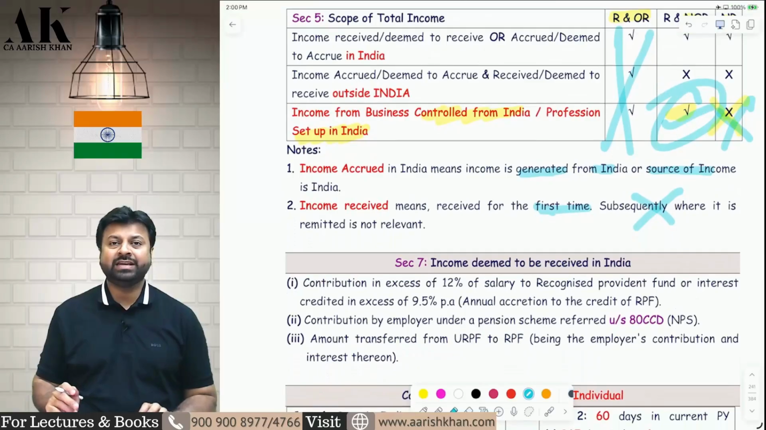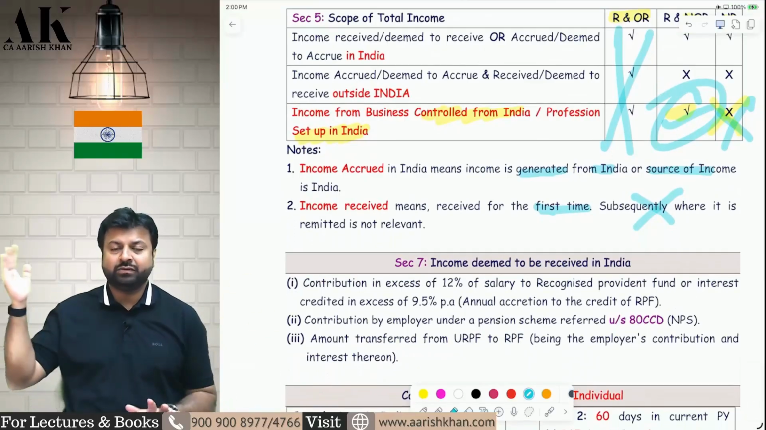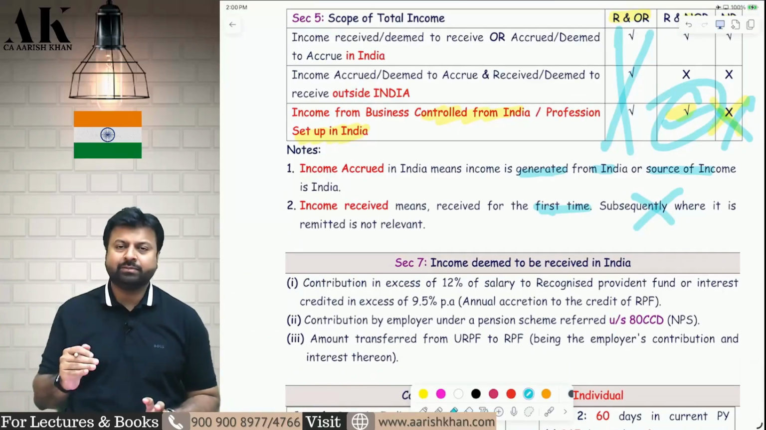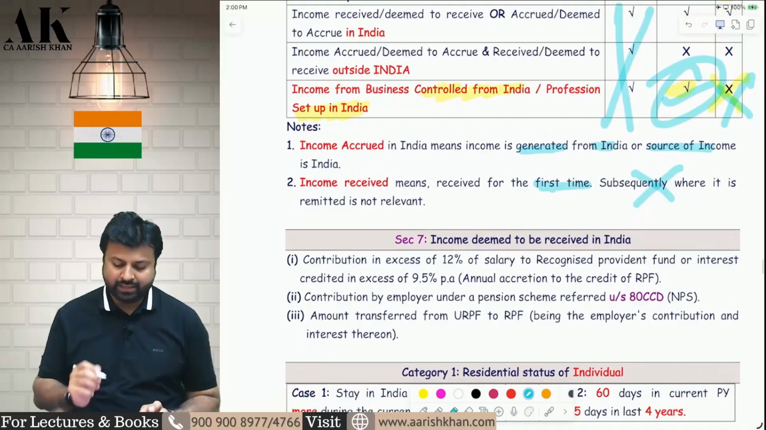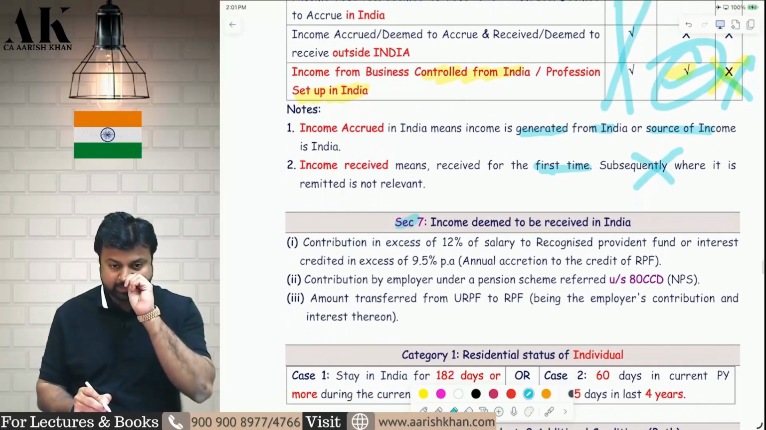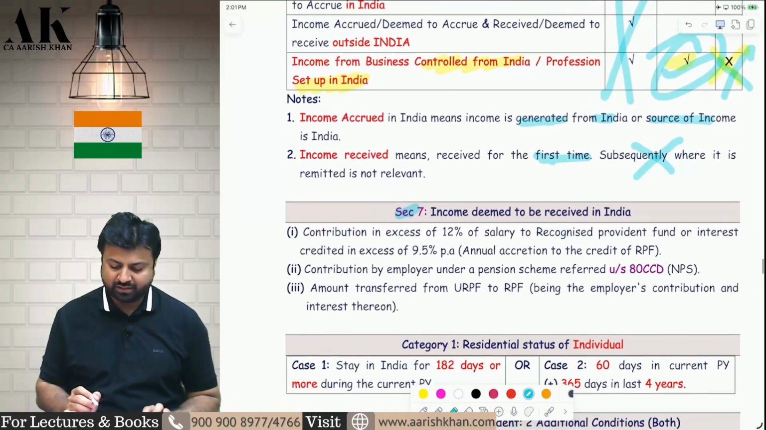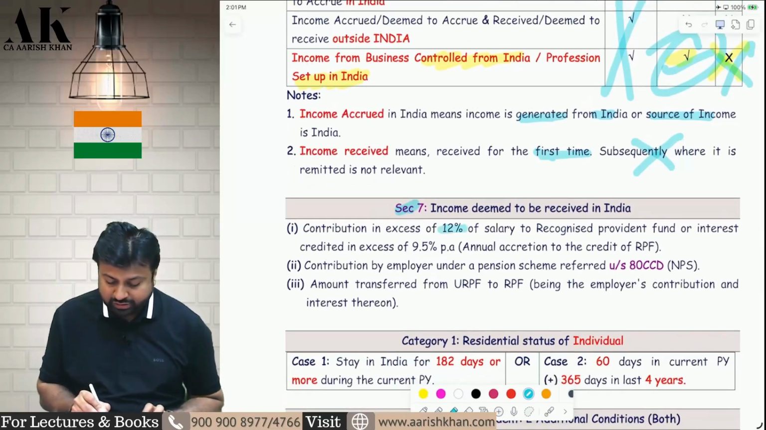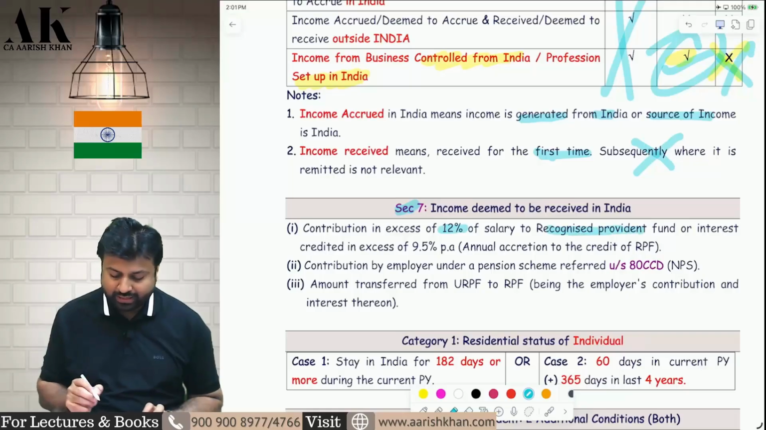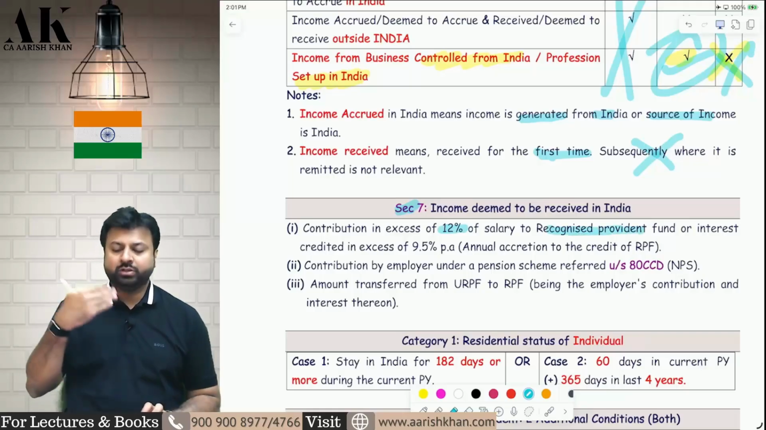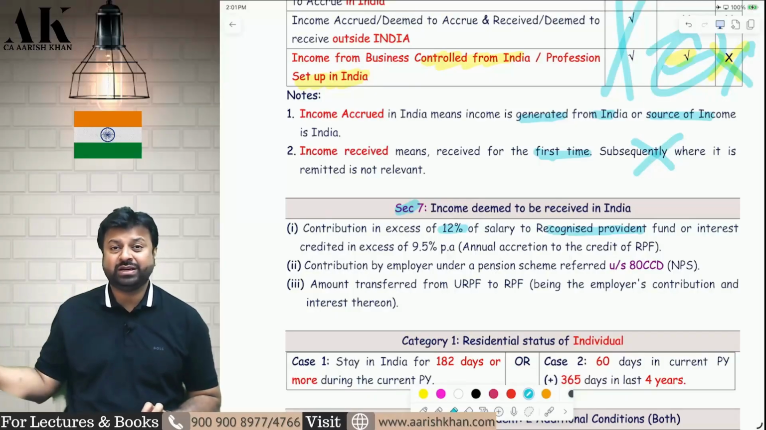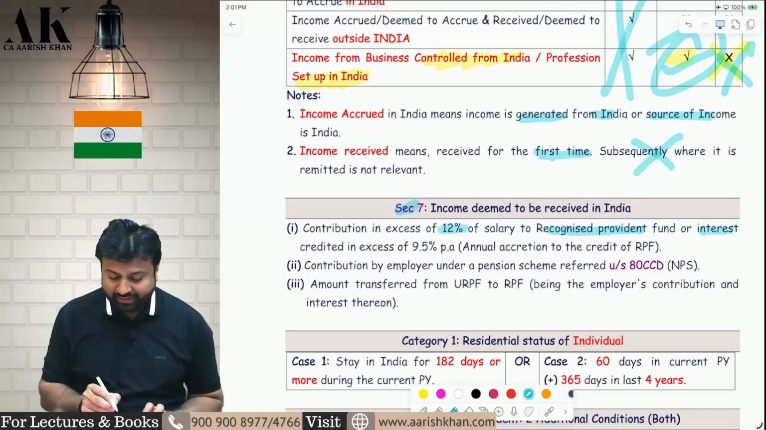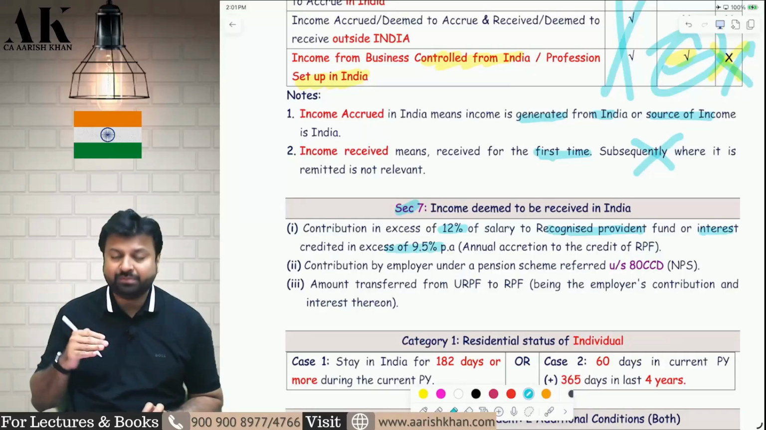Sir, what do you mean by income deemed to accrue or arise in India? That we will see later in this chapter. Sir, what do you mean by income deemed to receive in India? Income deemed to receive in India is defined in section 7, and there are three things which come in this. First, contribution in excess of 12% of salary to recognized provident fund. So whatever contribution you make to the recognized provident fund in excess of 12% of salary is deemed to be taxable in your hand, and it is deemed to be received in your hand. Or whatever interest is accumulated in excess of 9.5%.